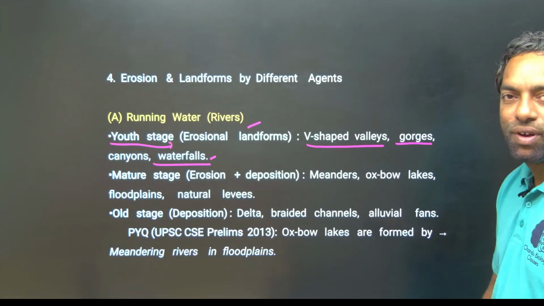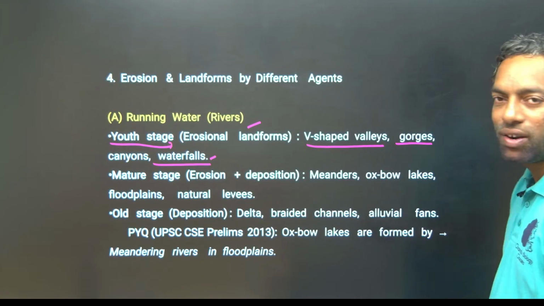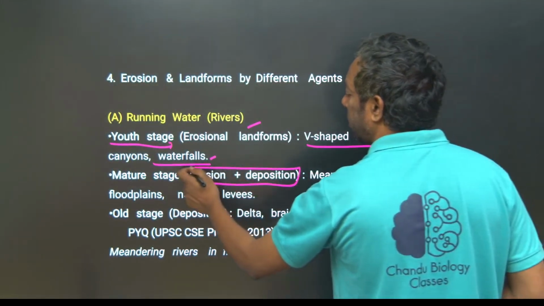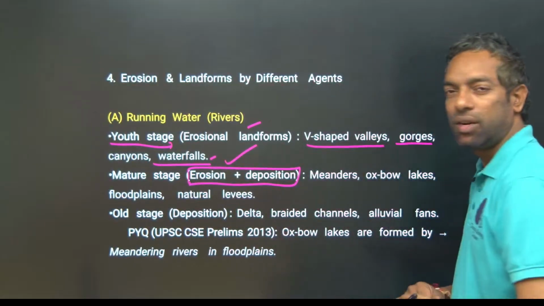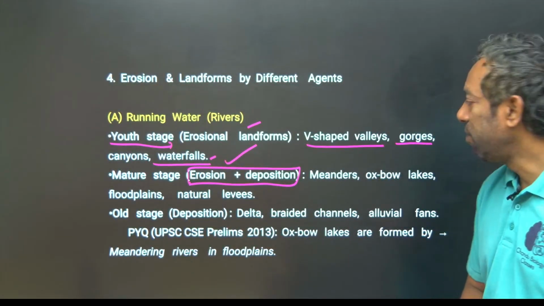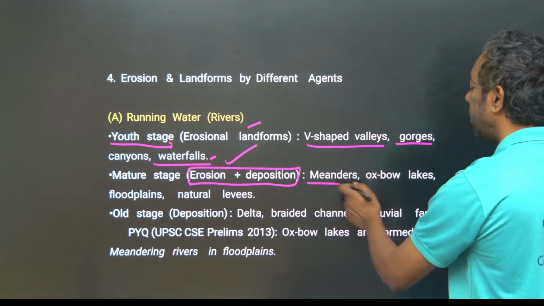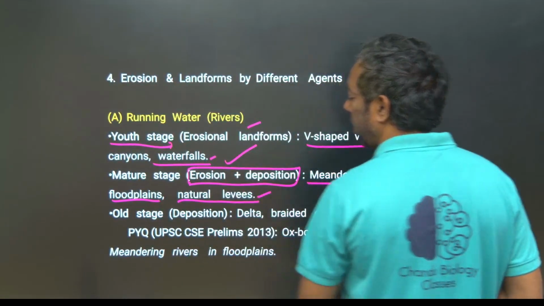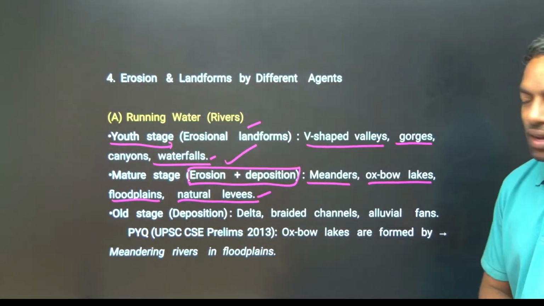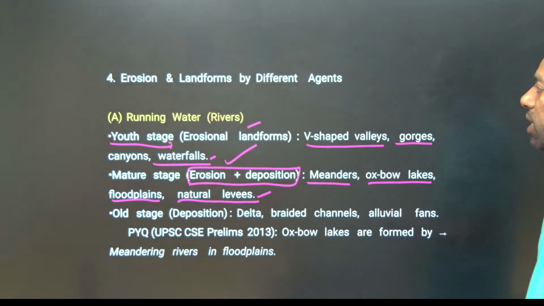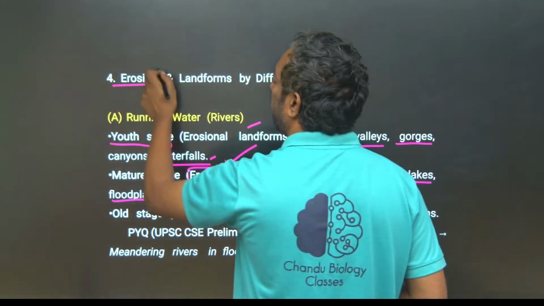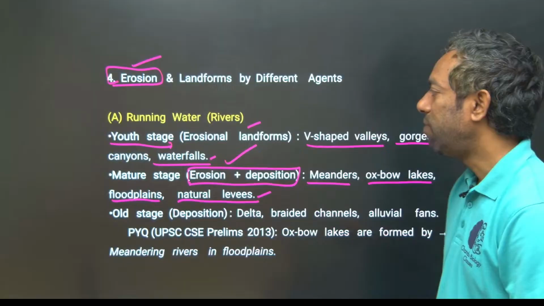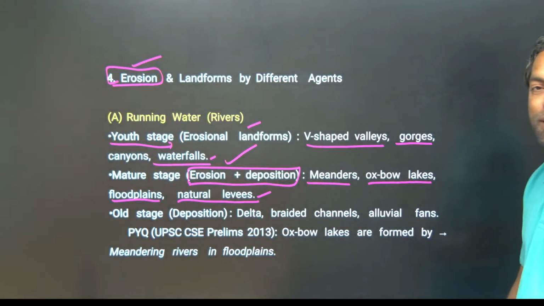Mature stage of the river: after a long course, both erosion and deposition take place. After the long journey of the river, they can create meanders, oxbow lakes, floodplains and natural levees. Guys, erosion is one of the reasons for making landforms, especially rivers.